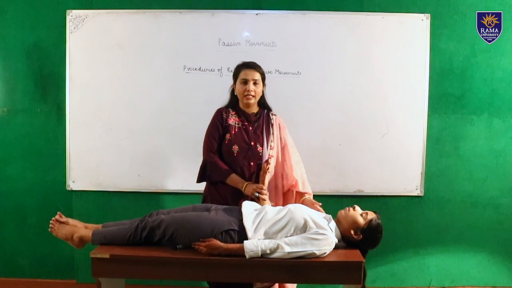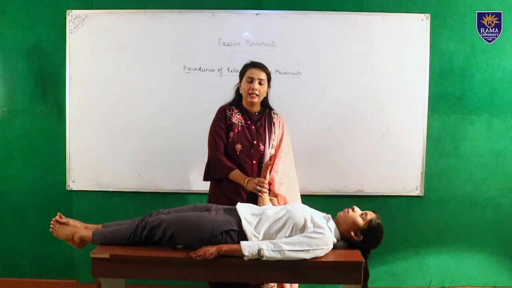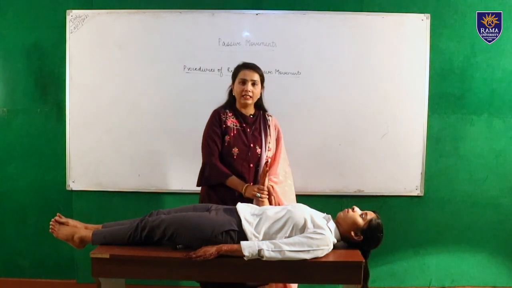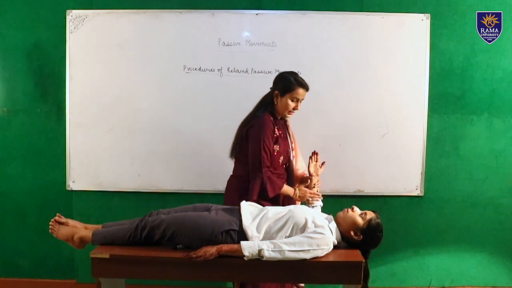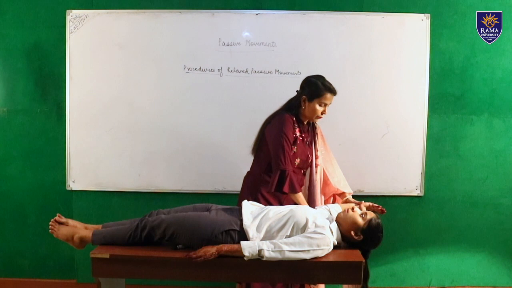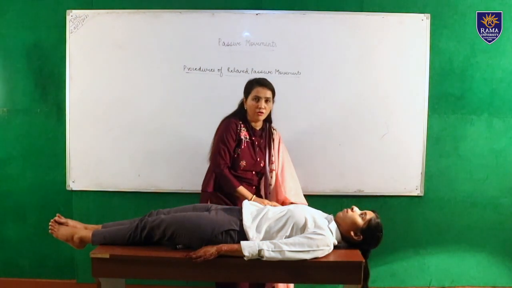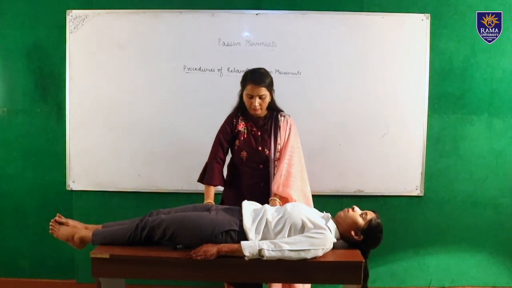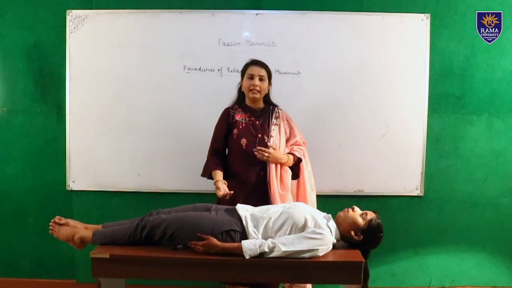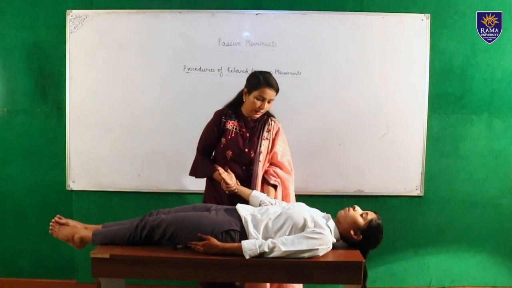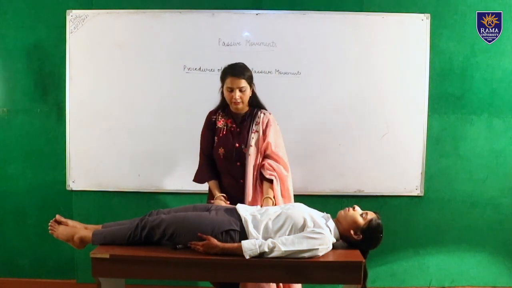For medial and lateral rotation of the shoulder joint, the position of the hand should be placed on a surface and make a 90-degree angle, and this is a 90-degree angle, and apply these movements. This is lateral rotation of the shoulder joint and this is medial rotation of the shoulder joint. Now the next one is the elbow joint, and in the elbow joint there are only 2 movements, that is flexion and extension. So in the elbow joint, this is flexion movement and this is extension movement.